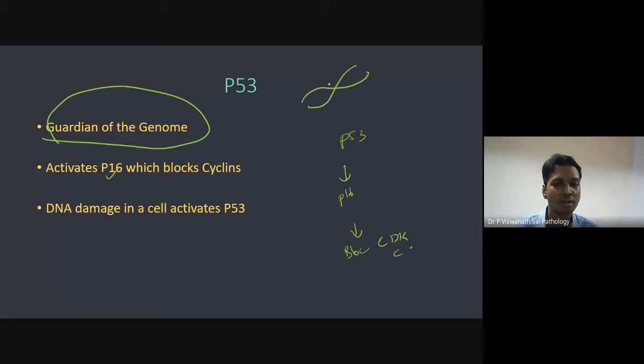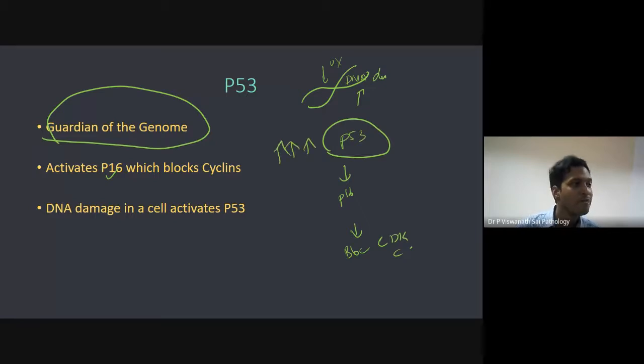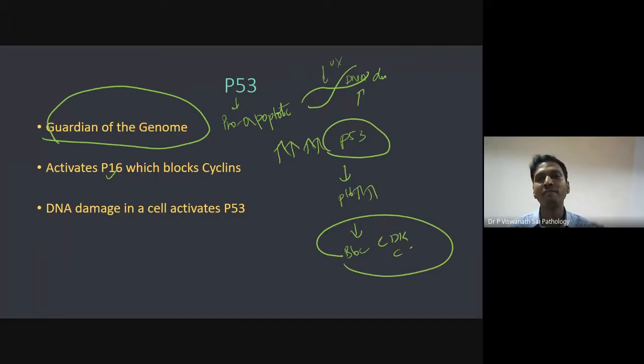Normally, let's imagine DNA is there. For whatever reason, UV radiation or whatever, this DNA has been damaged. Whenever DNA damage is there, cells should try to repair the DNA. If the repair is not happening, the cells will activate apoptosis. P53 is also a pro-apoptotic gene. So apart from being a tumor suppressor gene, it is also a pro-apoptotic gene. Whenever P53 is activated, it activates P16. It will not let the cell divide. That's why it is very important. It guards the genome because whenever you have damage, it stops further division.